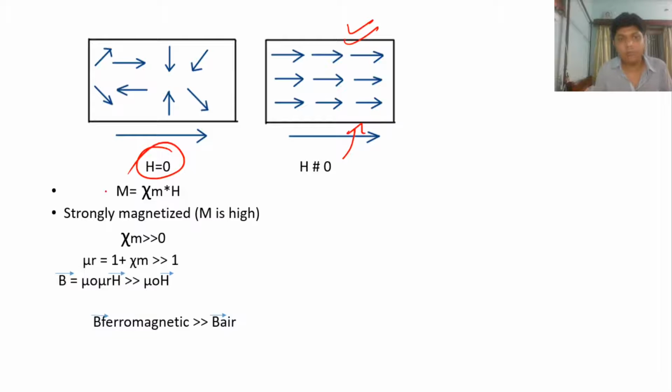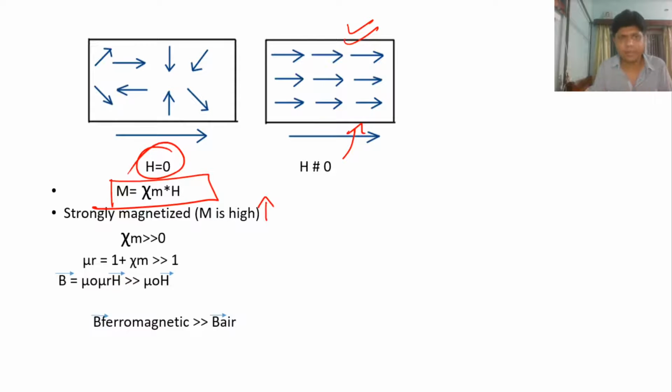Here the most important expression of the magnetization is the product of chi-m and the external magnetic field. Chi-m indicates the magnetic susceptibility. So in the case of ferromagnetic materials, M is high, right?